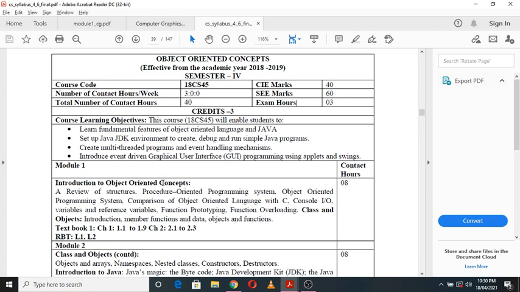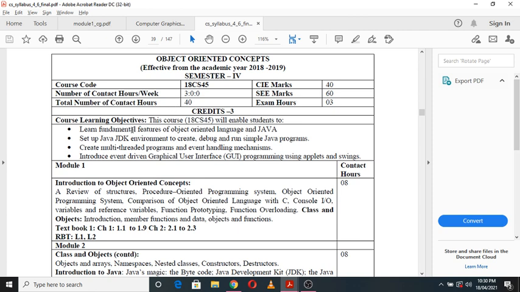As a part of module 1 and module 2, you will be studying object oriented language, that is some of the C++ features, and in the remaining modules you are going to study the fundamentals of Java and the Java programming concepts in detail, right? So this is the first objective.